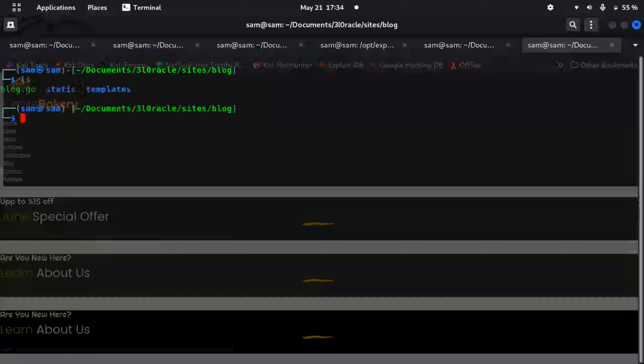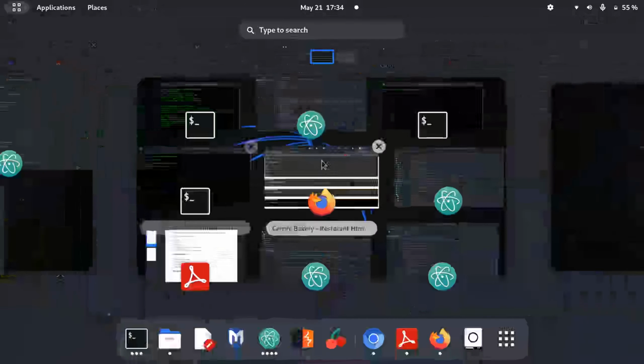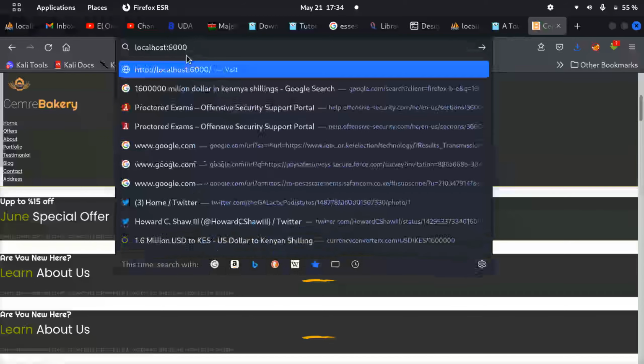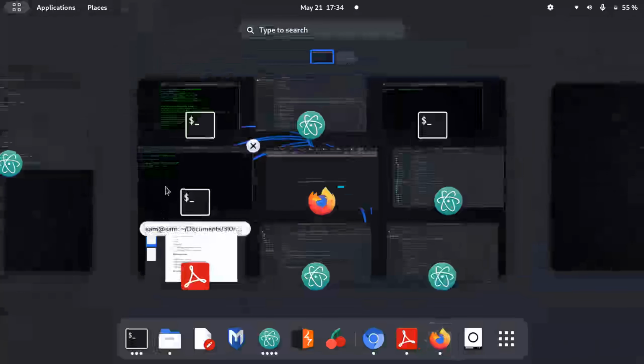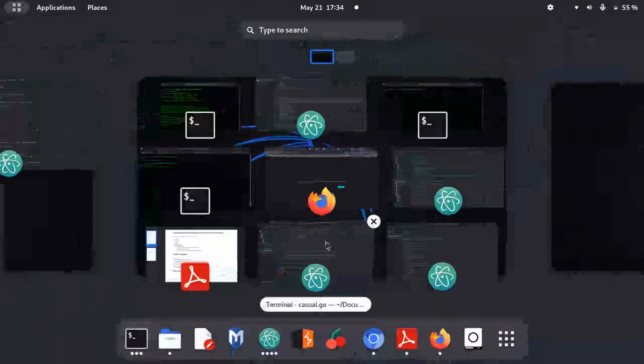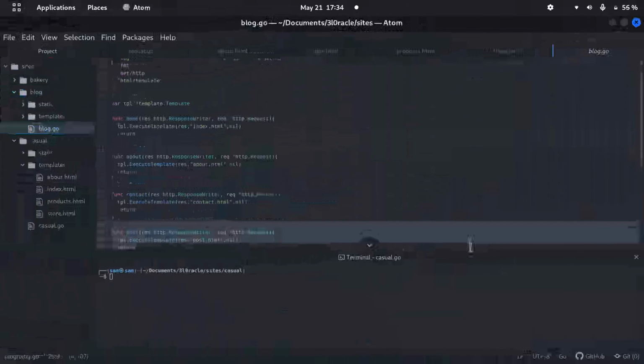ls. go run blog.go. It's running at 6000. Let's see at 6000. This one is ugly. There's an error with my things, maybe I'll check it out later. What? There's nothing at 6000. Guys, it's not running at 6000. That's not good news. It's here, blog.go. Oh yeah, I should have done this before.